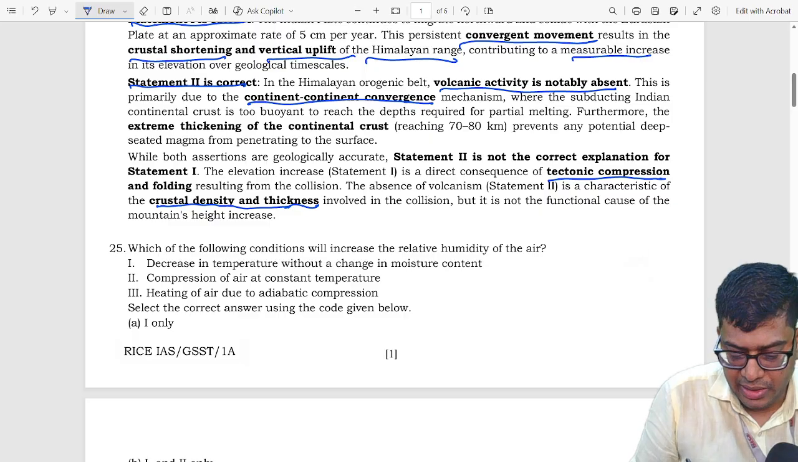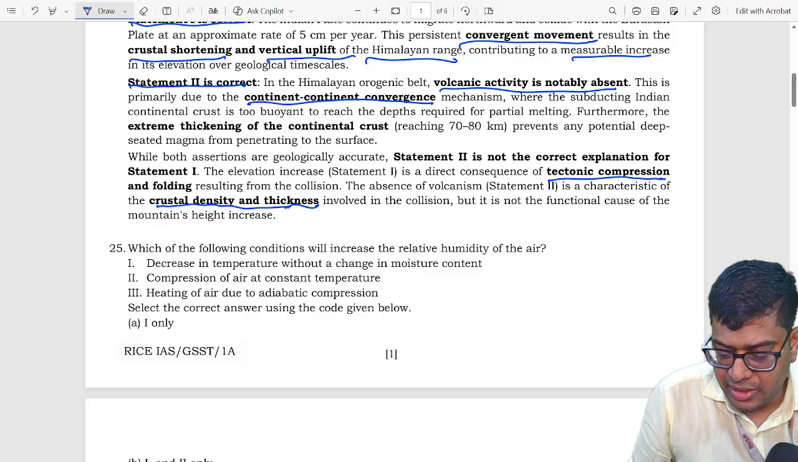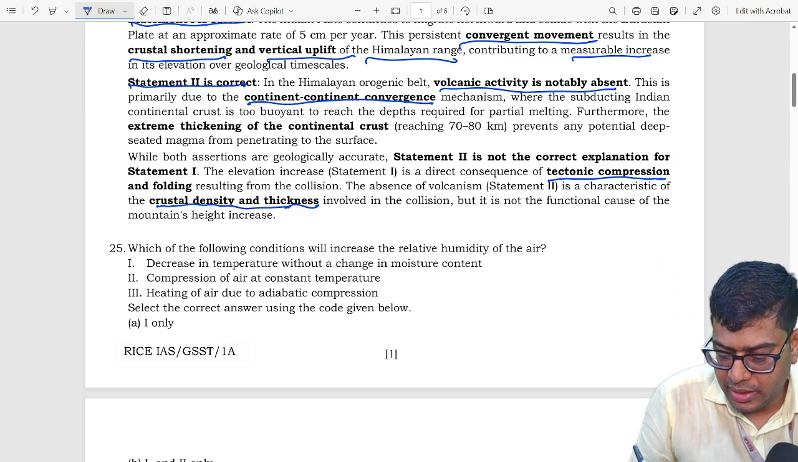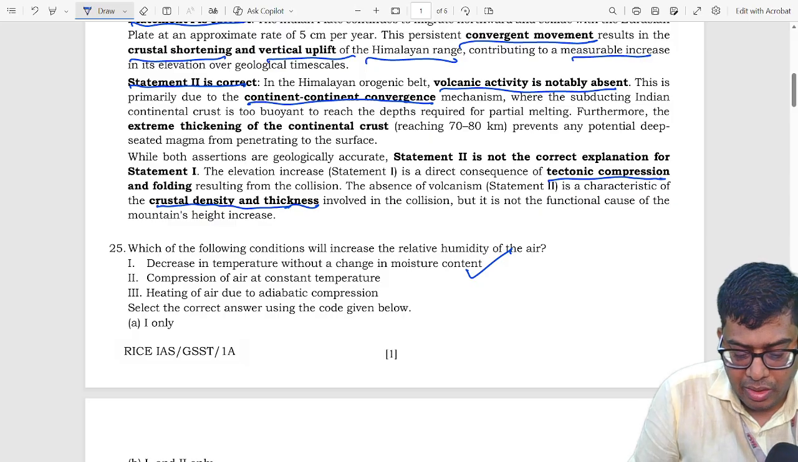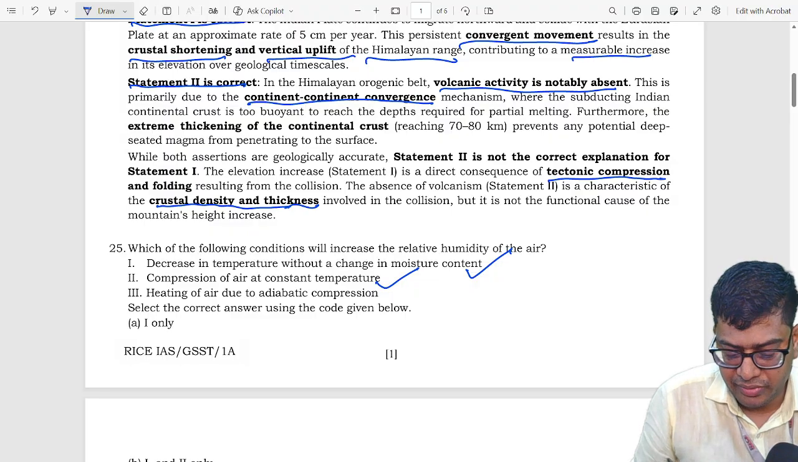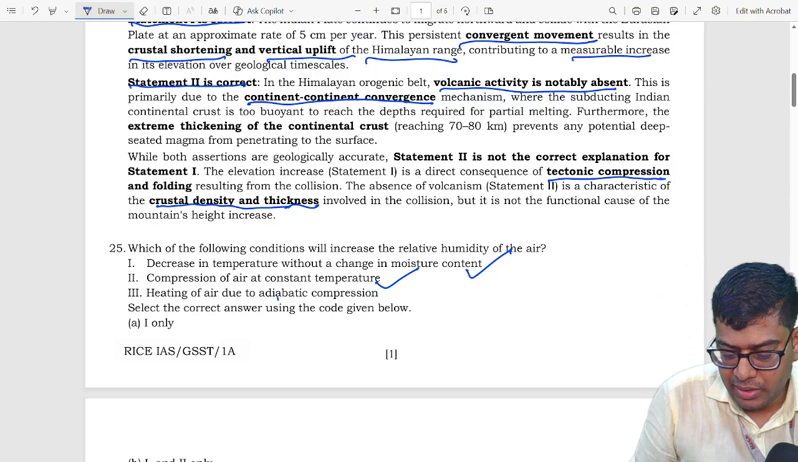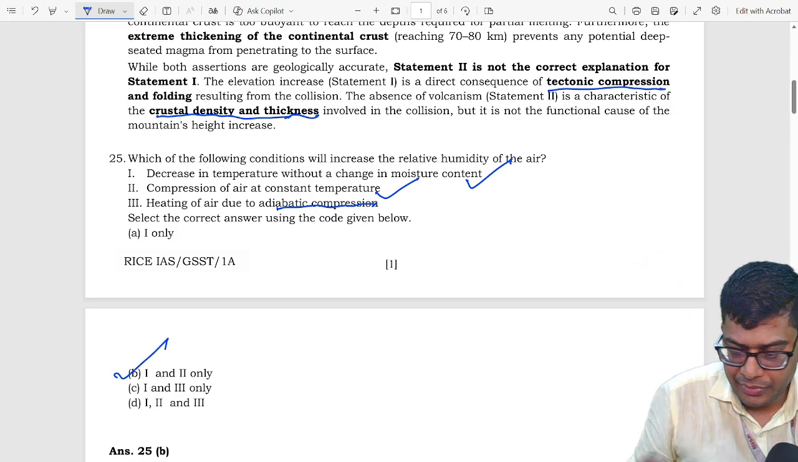Question number 25, our second question from the geography section, says: which of the following conditions will increase the relative humidity of the air? Statement 1 is decrease in temperature without change in moisture content. Yes, it will increase the relative humidity of the air. Second, compression of air at constant temperature. It will also increase the relative humidity. Statement 3 says heating of air due to adiabatic compression. No, it will actually decrease the relative humidity of the air. So our correct answer is B.